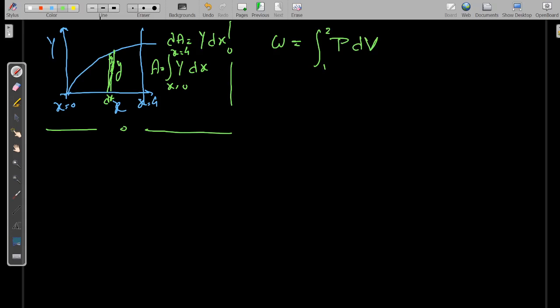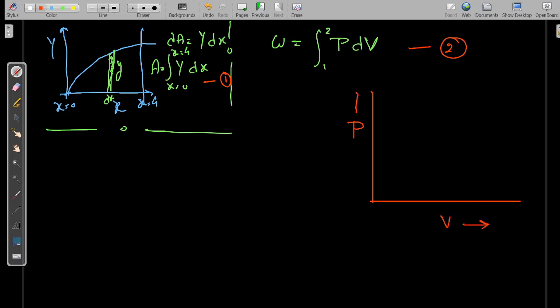If you compare these two equations, you can tell that if we have a plot between pressure and volume axes, and we know what process is taking place in the system, say this is state 1 and this is state 2, then the area under the curve when projected on the volume axis will give me what?